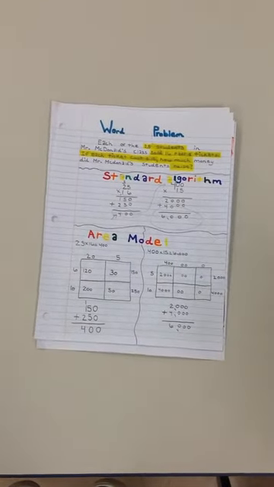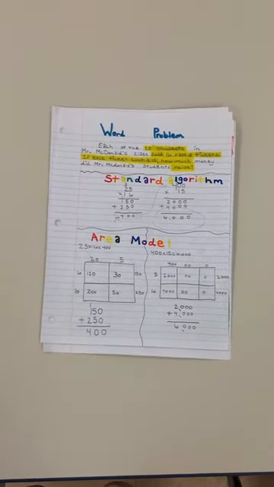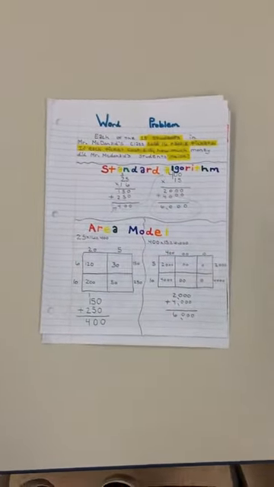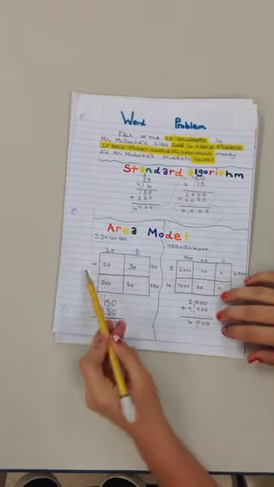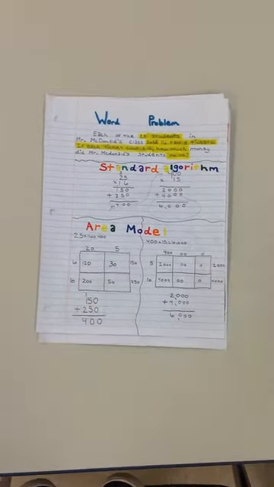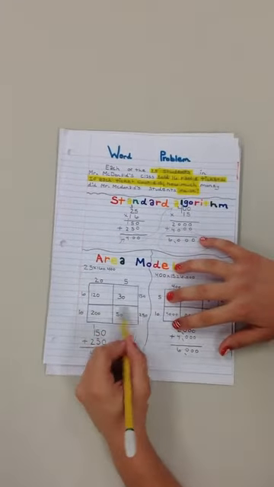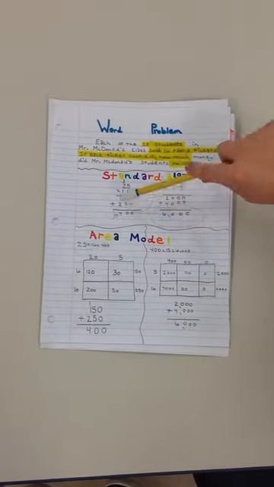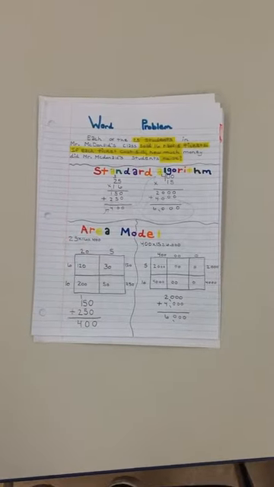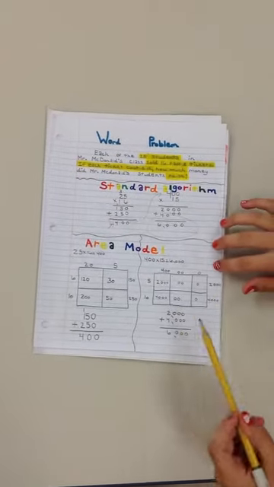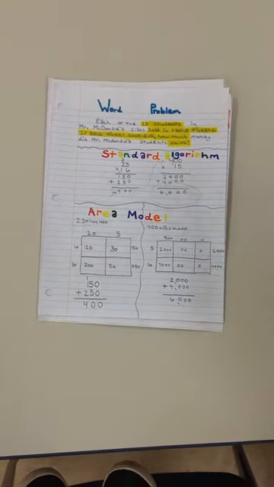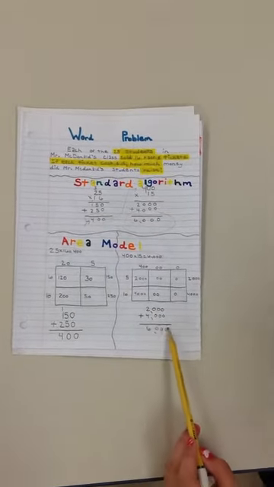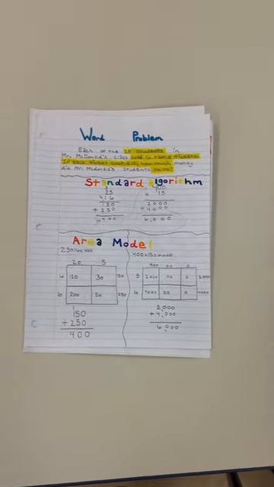Area model. So it's the same thing we did in our last sheet. So we have our problems up here, which is helpful to us so we can see what we need, and we break it apart like we usually do, and then we just do the problems, and then with both of our totals up here, we have 150 and 250, so we add those together and we get 400. Does it look familiar? So then we see our problem, and we multiplied 400 times 15. So we break it apart and we get an answer of 6,000, the same answer we got in the standard algorithm.